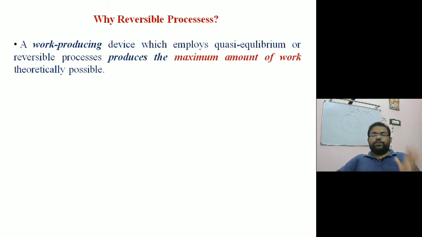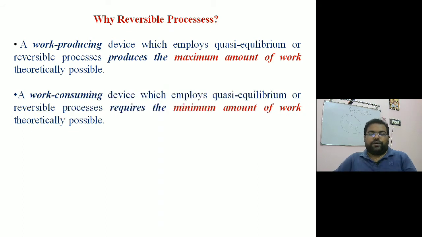A work producing device which employs quasi-equilibrium or reversible processes produces the maximum theoretically possible work output. A work consuming device which employs these kinds of processes will require minimum work input, because other losses will not be present.